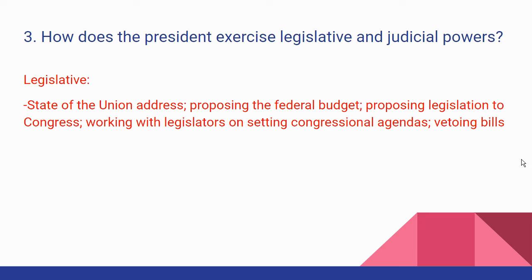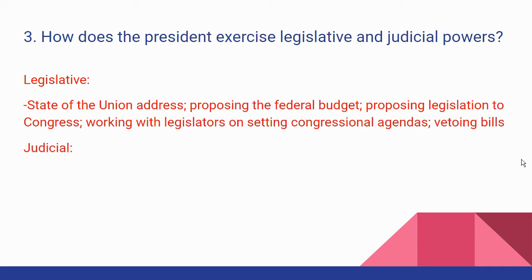The president has the authority to propose legislation to Congress. They don't have to accept it, but he can ask them to look at it and consider it. The president works with legislators, that would be the congressmen, representatives, and senators, on setting congressional agendas, and the president can veto a bill if he doesn't like it.